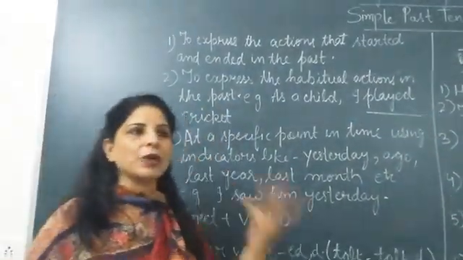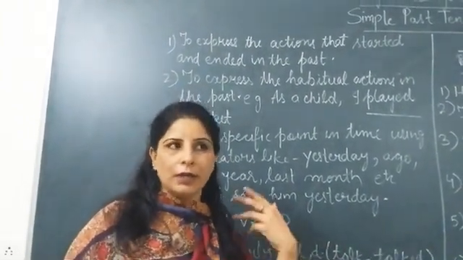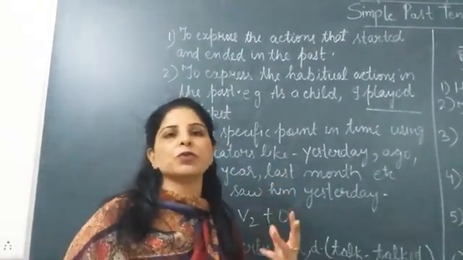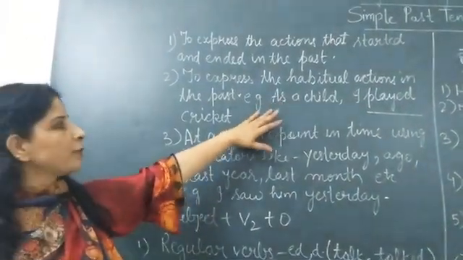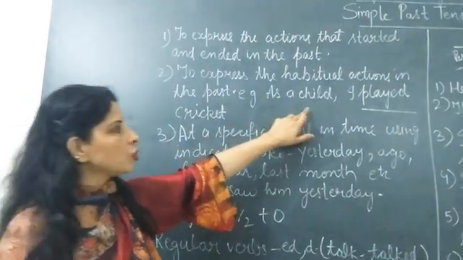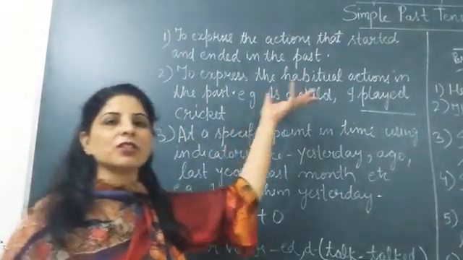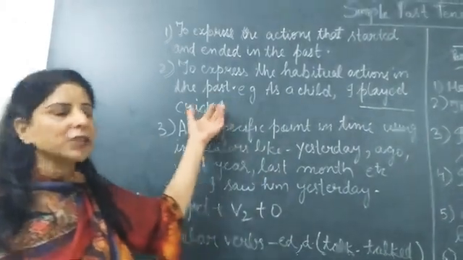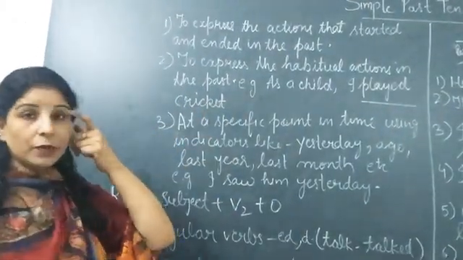Some habitual actions which we used to do, maybe a routine which we used to do habitually. Those actions we can express with the help of simple past tense. For example, as a child I played cricket, means when I was a child, at that time I used to play cricket. So we write: as a child I played cricket, right?